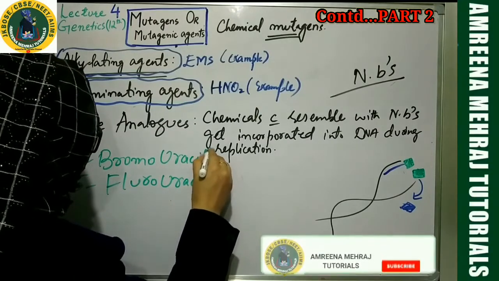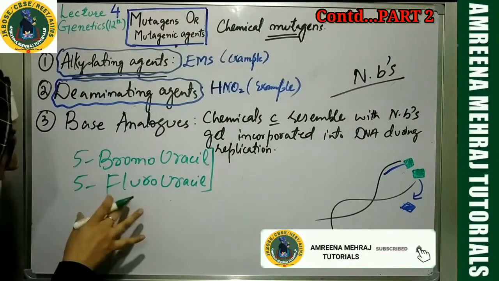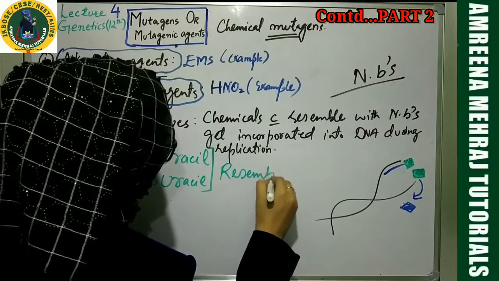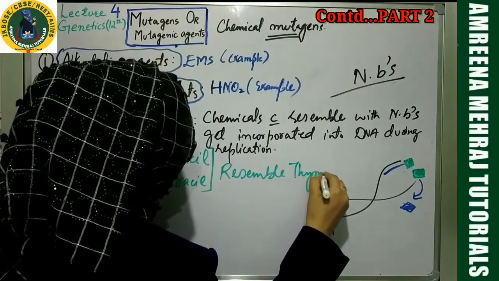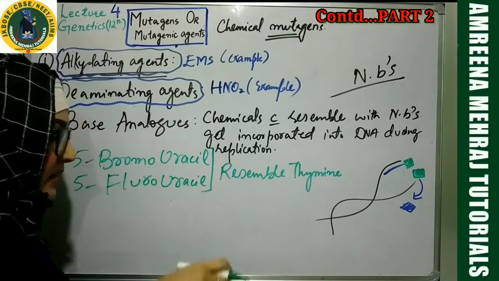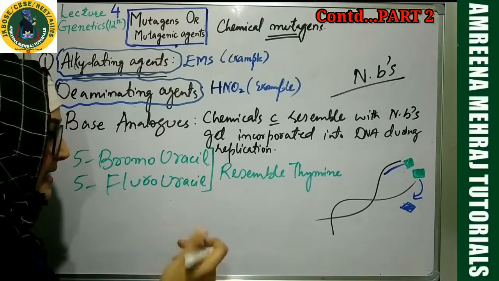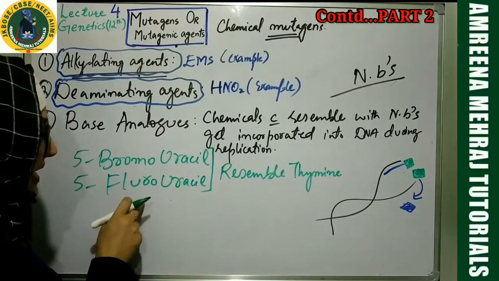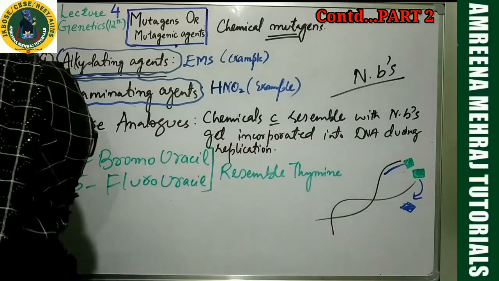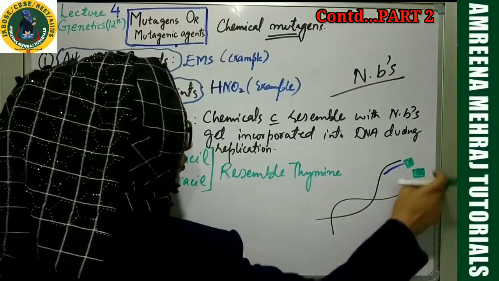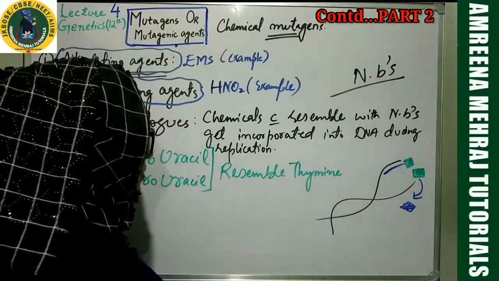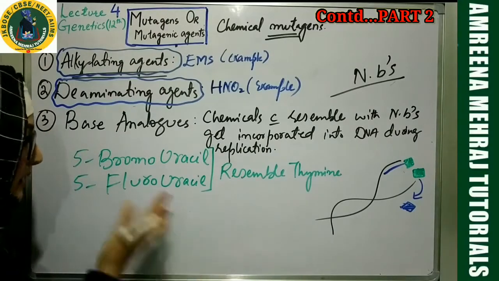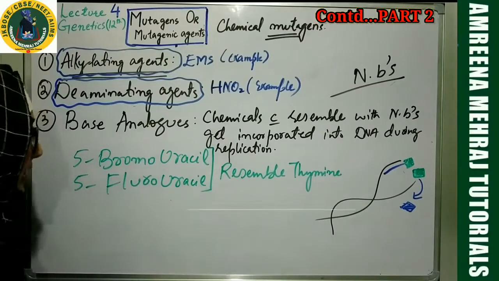Both of these compounds resemble thymine. Structurally, they have resemblance with thymine. So whenever polymerization is taking place, DNA polymerase may think this is thymine, but it's not actually thymine. Consequently, they will be incorporated into DNA, as I made you understand over here. So it was supposed to be thymine, but who got attached with the DNA? 5-bromouracil or 5-fluorouracil. Now it's common sense. The normal thing is not over there. The pairing property will be affected.